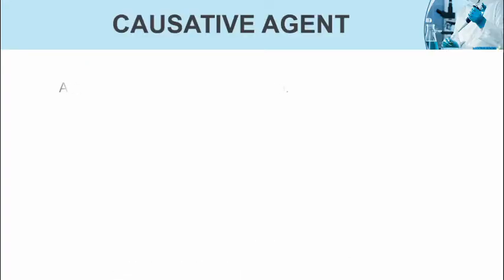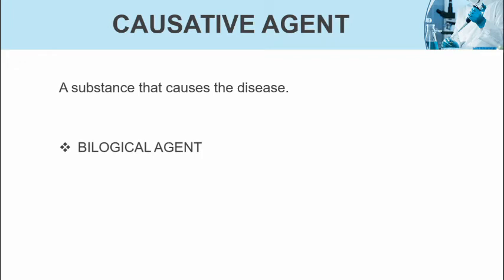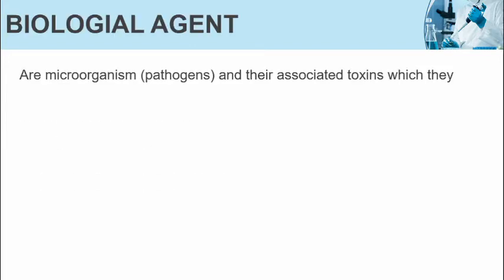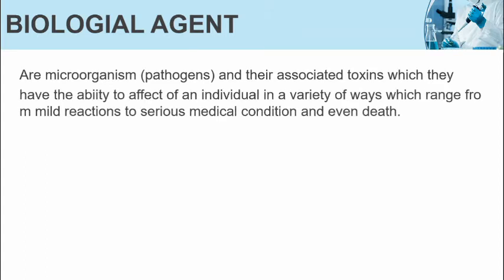Causative agent. A causative agent is a substance that causes the disease. We have biological agent and chemical agent. Biological agents are microorganisms known as pathogens and their associated toxins, which have the ability to affect an individual in a variety of ways, which range from mild reaction to serious medical condition and even death.